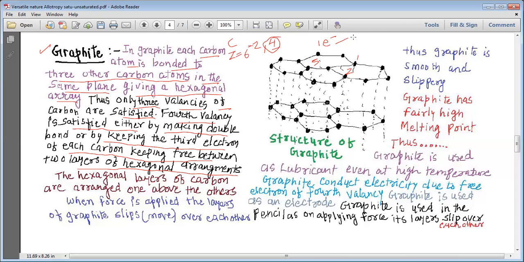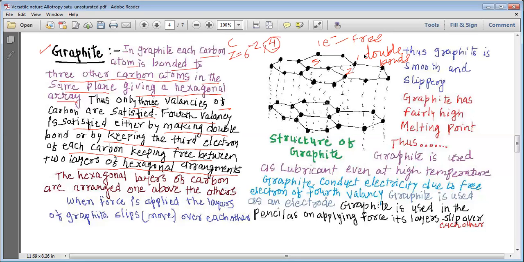This one electron remains either free between these two layers, or it is used to make a double bond. So either the double bonds are formed between carbons somewhere, or this electron remains free in the structure.